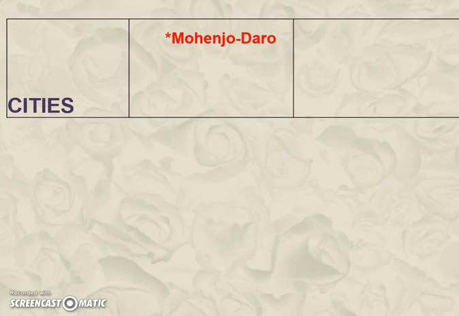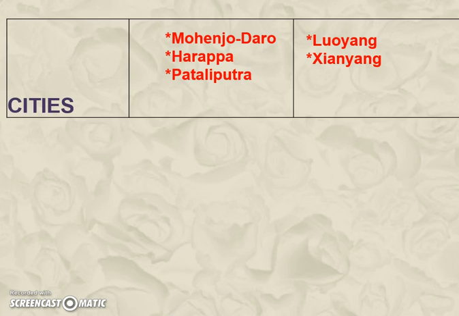Cities. Ancient cities in ancient India are Mohenjo-daro. In China, Luoyang. In India, again, is Harappa. In China, it is Xianyang. In India, Pataliputra and Anyang.